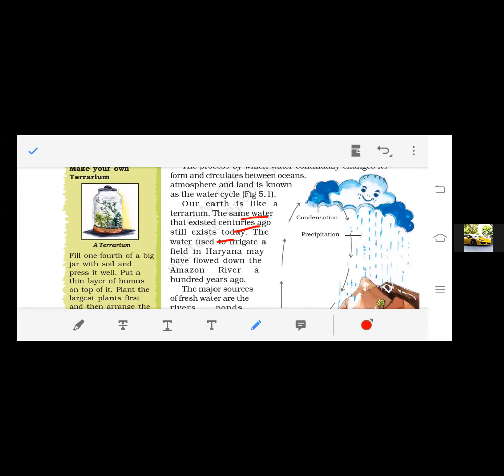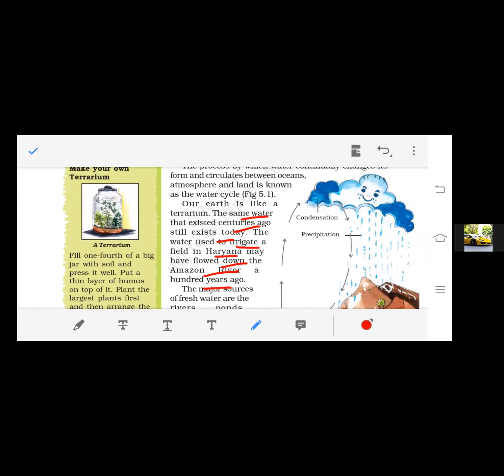But the amount of water which reaches the atmosphere also reaches the surface in the next step. So this water is continuously going on at the surface. So the water used to irrigate a field in Haryana may have flowed down the Amazon River 100 years ago.